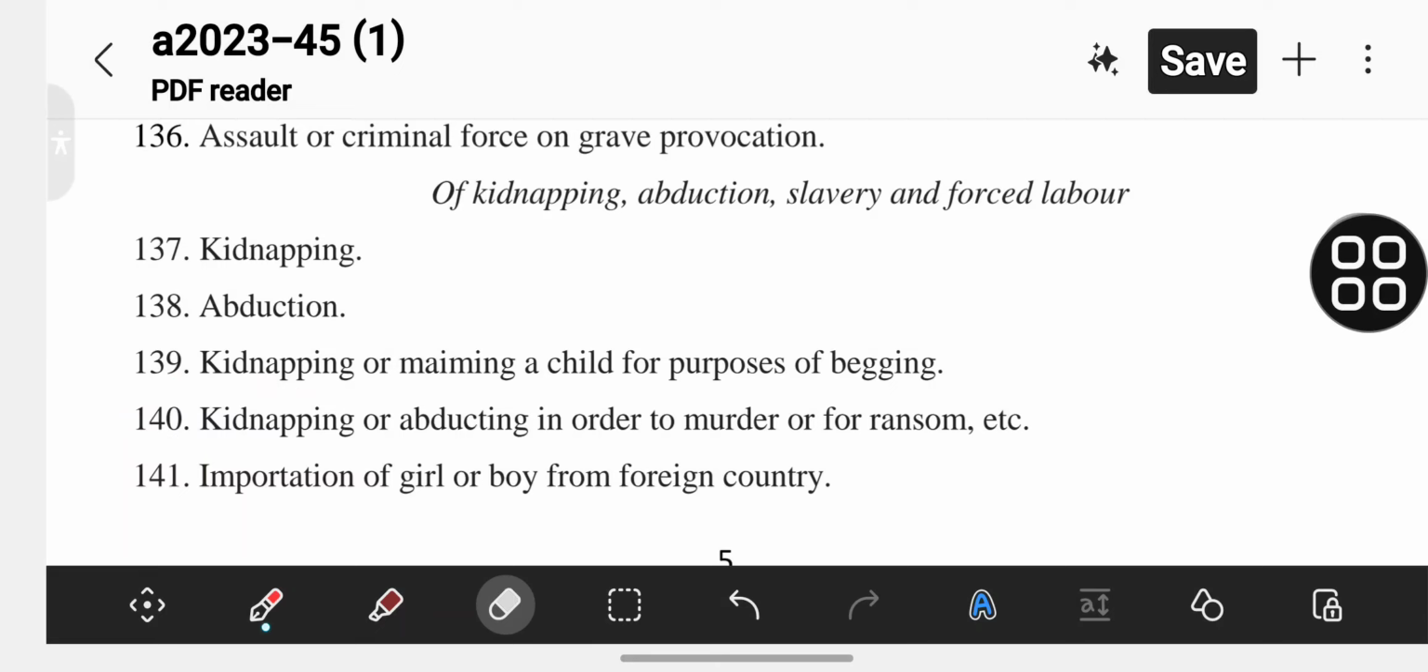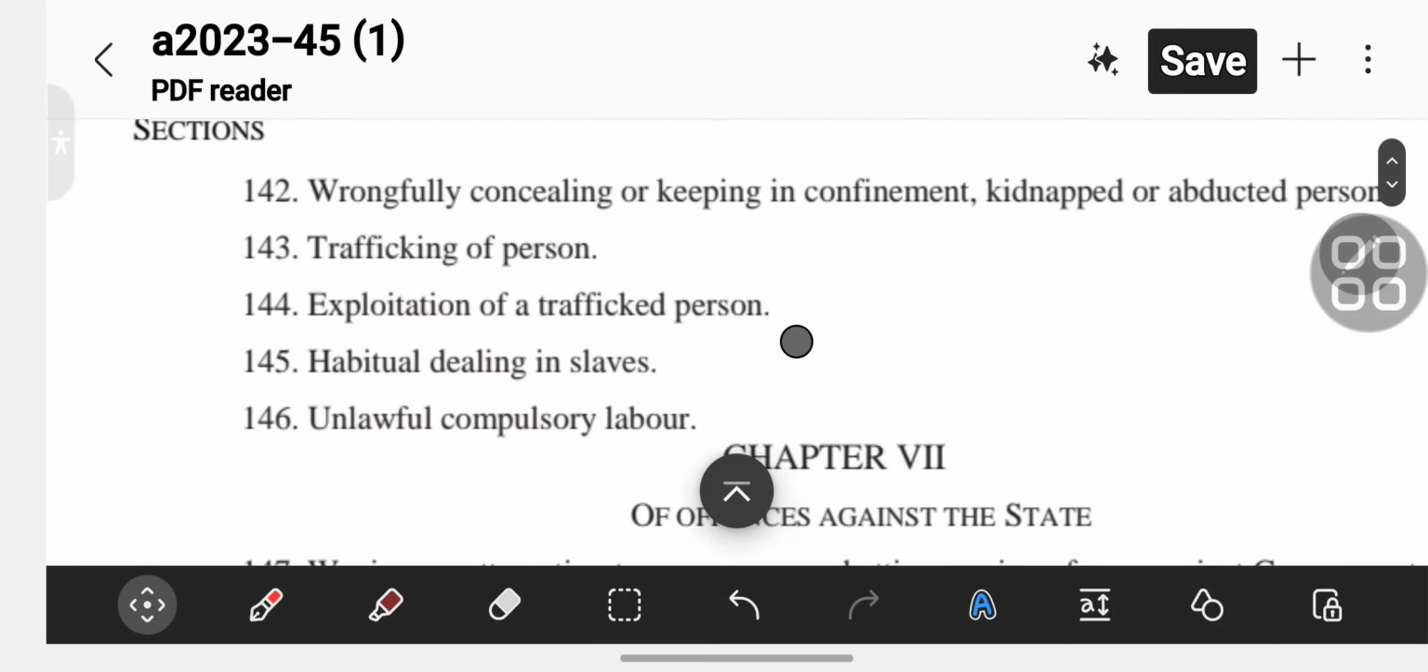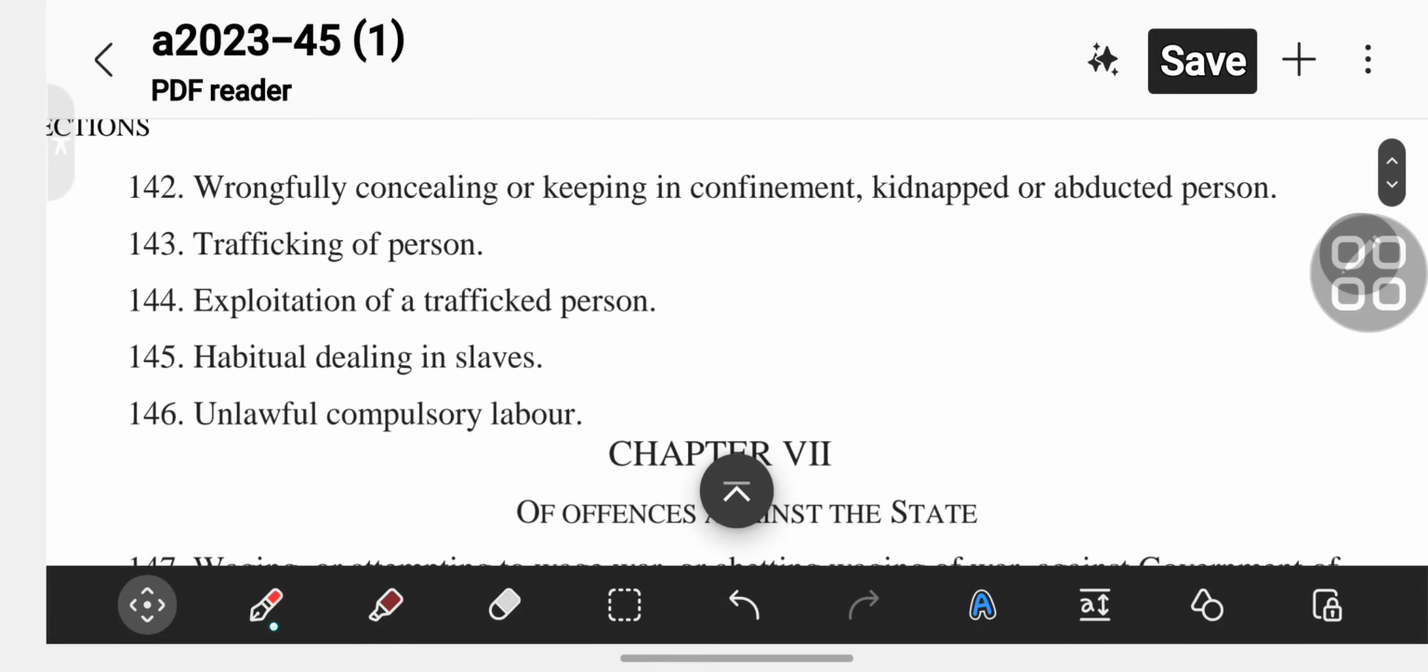Section 141 is importation of a girl or boy from a foreign country. Then section 142 is wrongfully concealing.